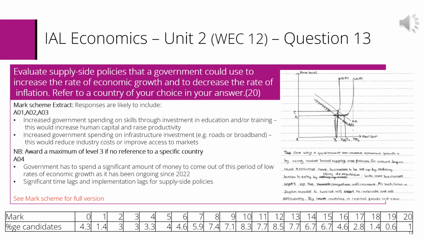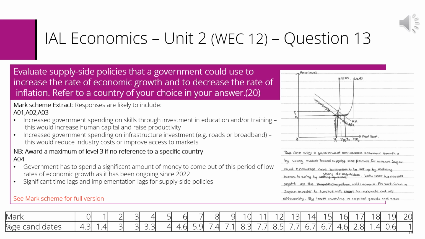Candidates who mentioned causes of low economic growth did not attain many marks at all. Evaluation should include an attempt to discuss the short run versus the long run impact and the magnitude of the change in economic growth. These were underdeveloped and did not contain many stages of arguments. Those who listed evaluation points achieved at most level 1. That said, most candidates evaluated using benefits of economic growth and therefore were able to attain some higher level marks.